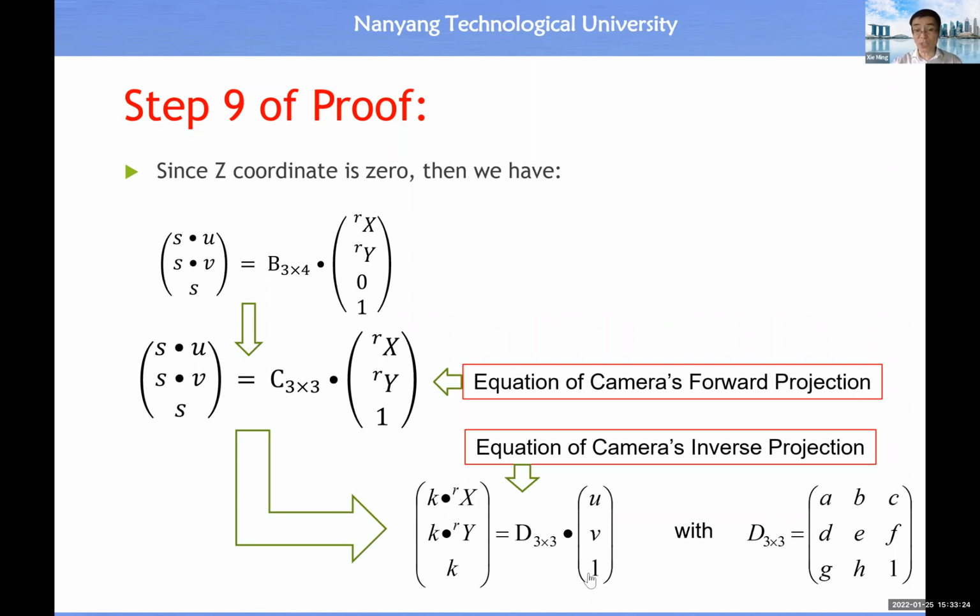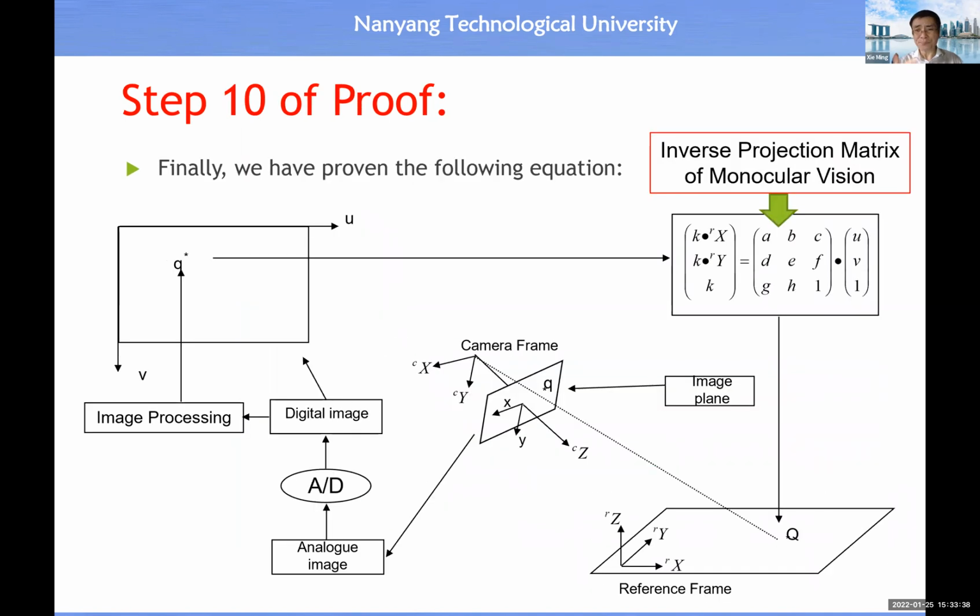Because we know the UV, the sensor tells us the UV index coordinate. Then we want to know what the XY coordinate should be. So to do the measurement, we need the inverse projection equation. Now you see we have this solution, so finally, we have proved this solution.